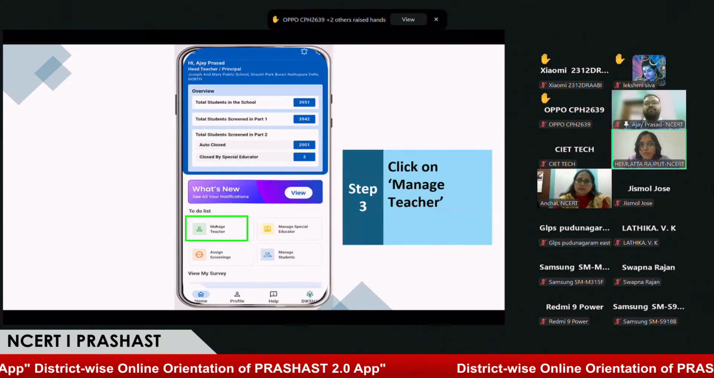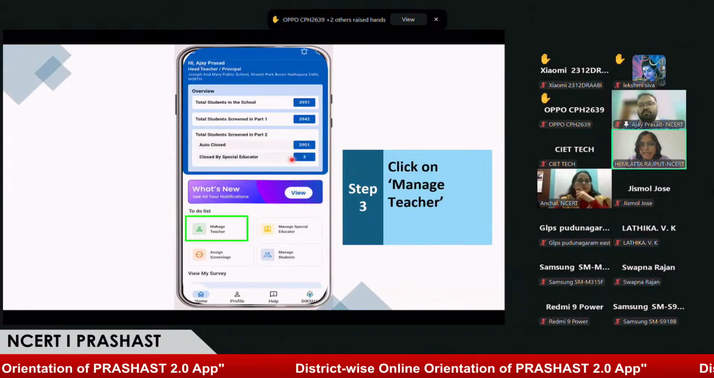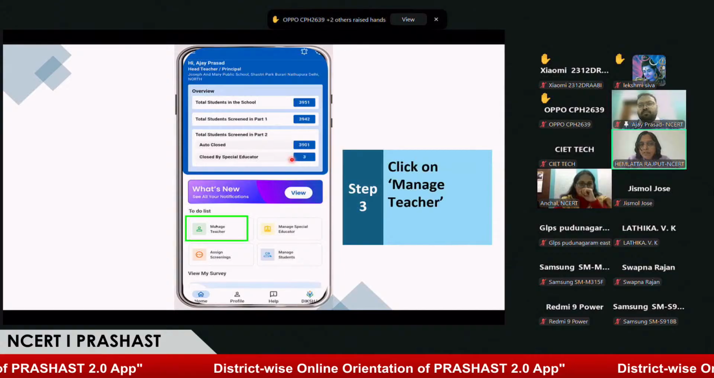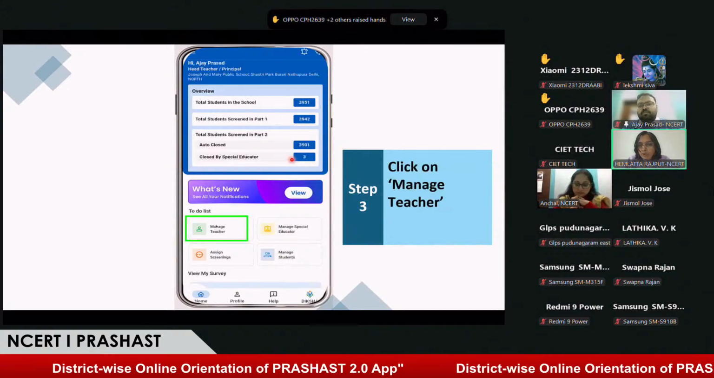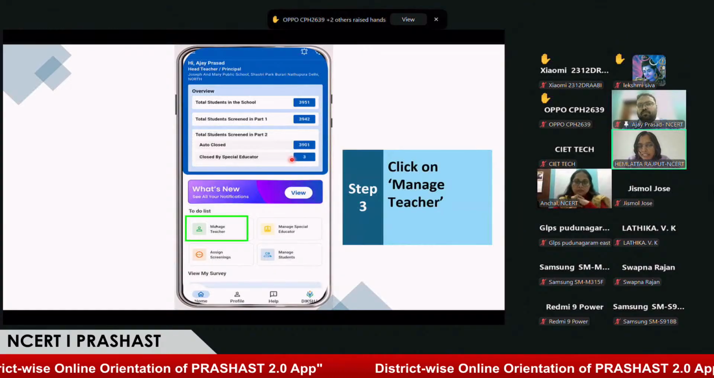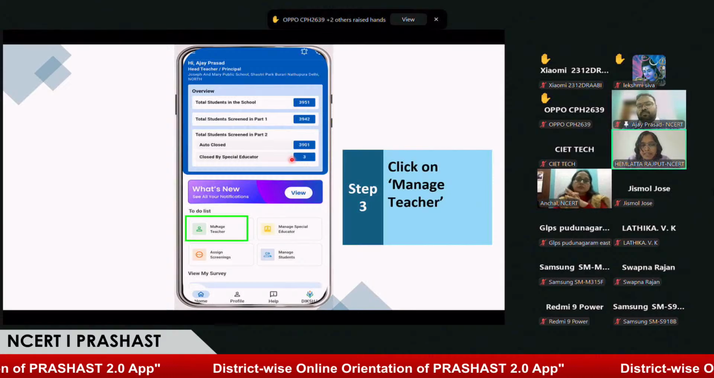Now, I need to go with this button. That is the Manage Teacher button. You can see that Manage Teacher button. I'm just clicking on that. This feature is available in the head teacher profile, so we request all the single teacher schools to first log in as a head teacher. Now you need to click on this Manage Teacher button. I just click on that.